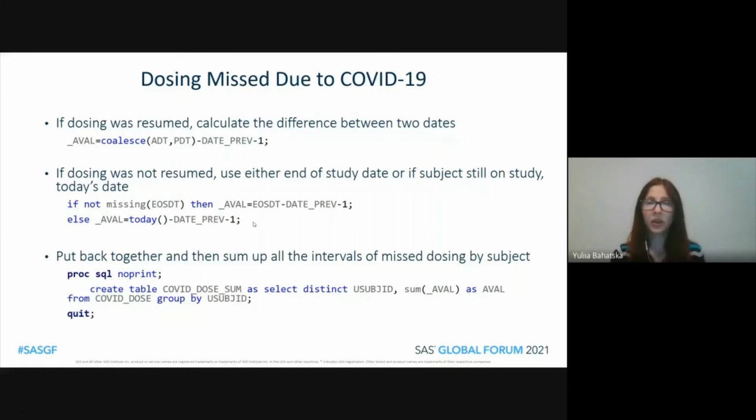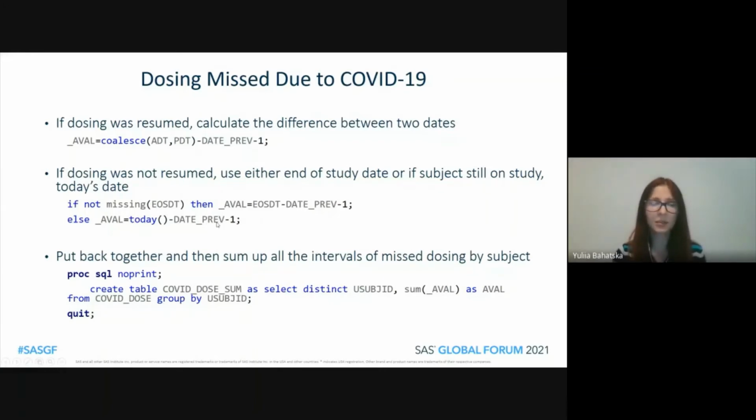So for all the intervals, we take the last record per interval and then calculate its duration. So here, if the dosing was resumed, we use the combination of analysis and plan date and the start of the interval date. If the dosing was not resumed, we use either the end of study date or, if subject is still in study, today's date, as you can see in the code here.